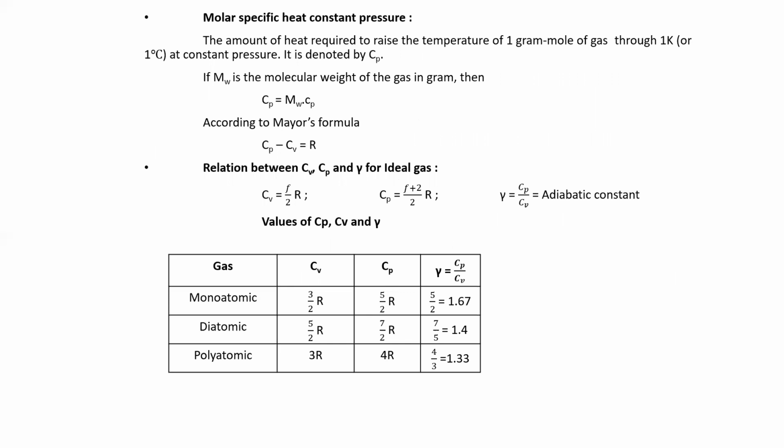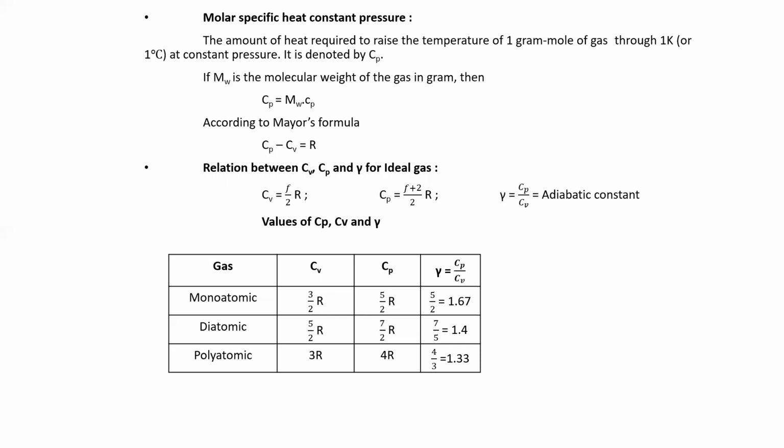So molar specific heat at constant pressure is given by what? This is the heat required to raise 1 gram mole of gas through 1 Kelvin. In case of specific heat, we define it for 1 kg. In case of molar, we define it for 1 gram mole. If mW is the molecular weight of the gas in grams, then molar Cp is equal to mW into Cp.